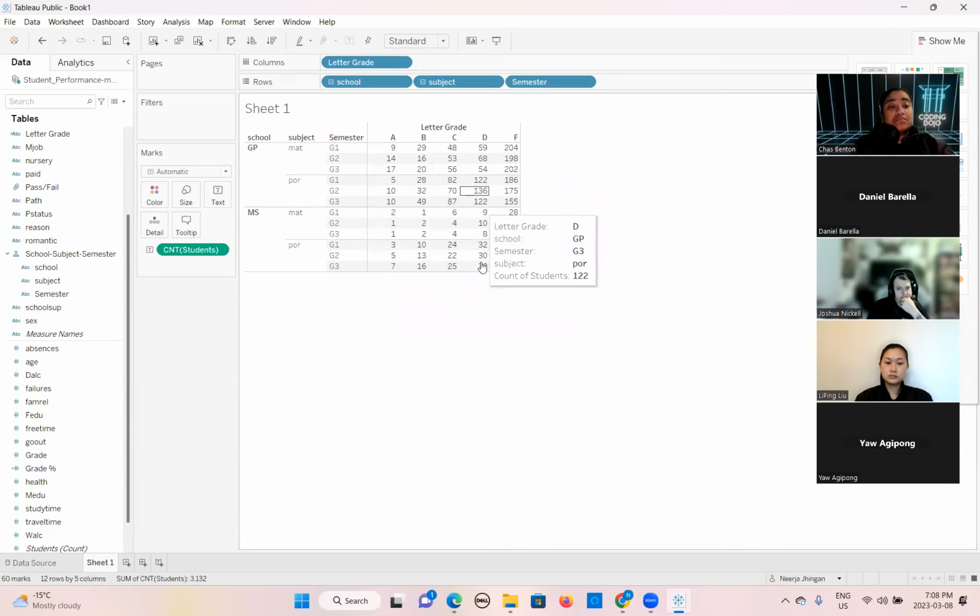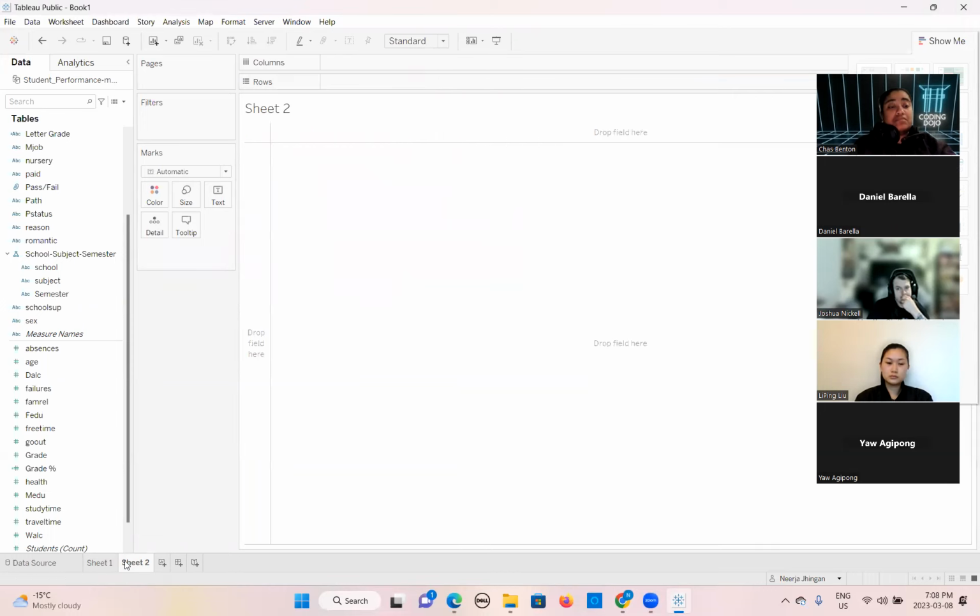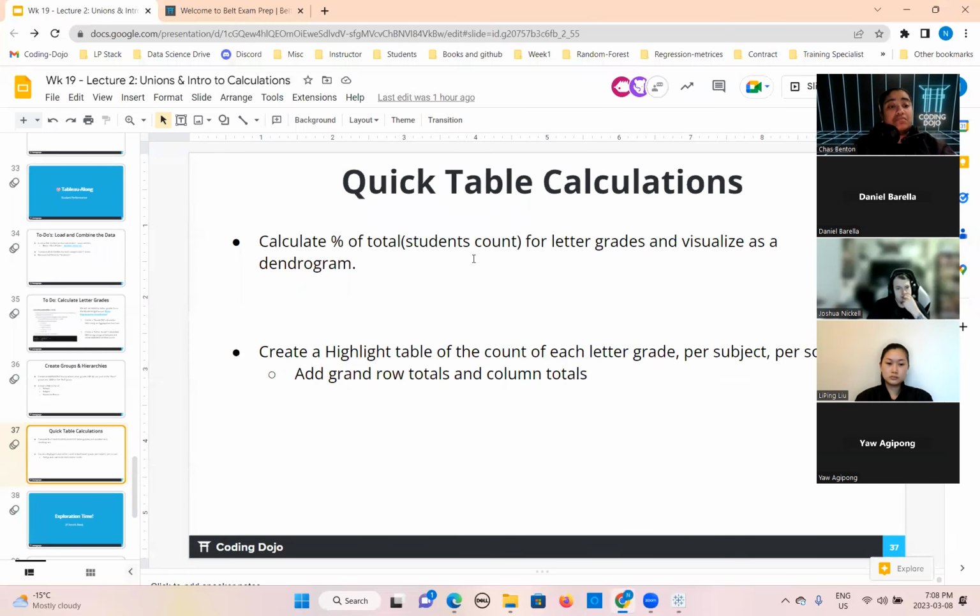It is showing this way. Now we will jump on to the next sheet here. We will first calculate the percentage of the student count for the letter grades.